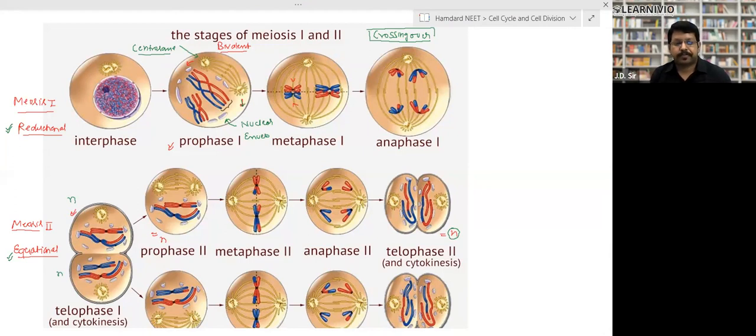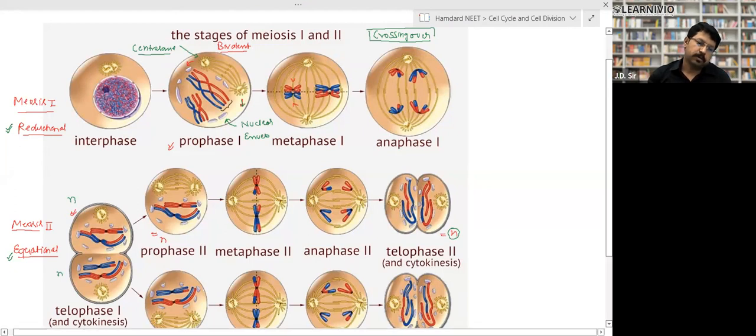So look, this is meiosis first. Meiosis first is called reductional division, right? Why? Because the mother cell has a diploid number of chromosomes, 2n, while the daughter cell has a haploid number of chromosomes. So the number of chromosomes becomes half. That is called reductional division, because the number of chromosomes reduces to half.